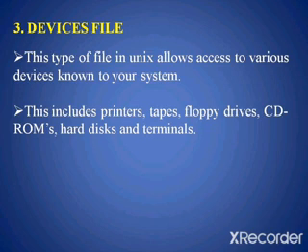The third type of file is the device file. In Unix, each and every hardware device like printers, tapes, floppy drives, CD-ROMs, hard disks and other terminals is treated as a file. A device file allows access to hardware devices so that users do not get the technical details about the hardware.